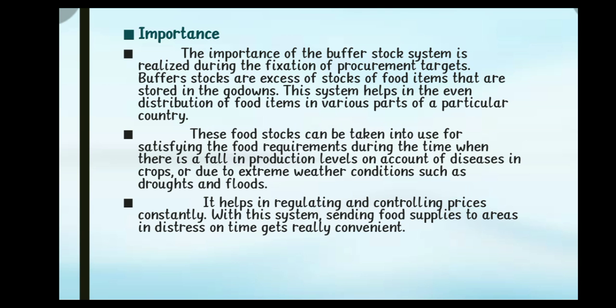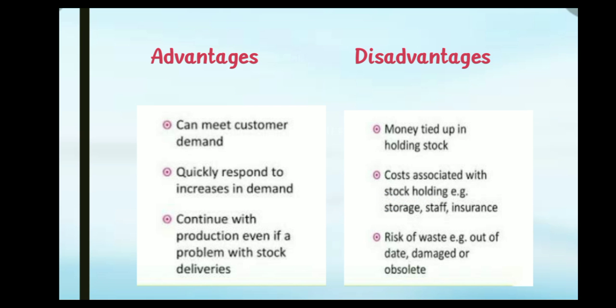These food stocks can be taken into use for satisfying the food requirements during the time when there is a fall in production level on account of disease in crops or due to extreme weather conditions such as drought and floods. It helps in regulating and controlling the price constantly. With this system, sending food supplies to areas in distress on time gets really convenient.